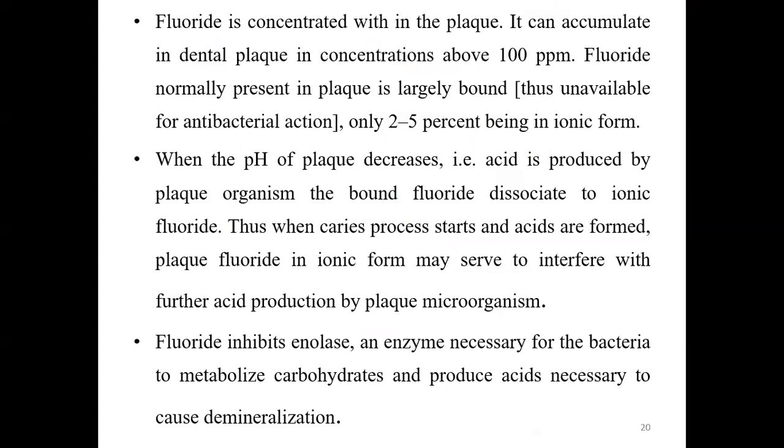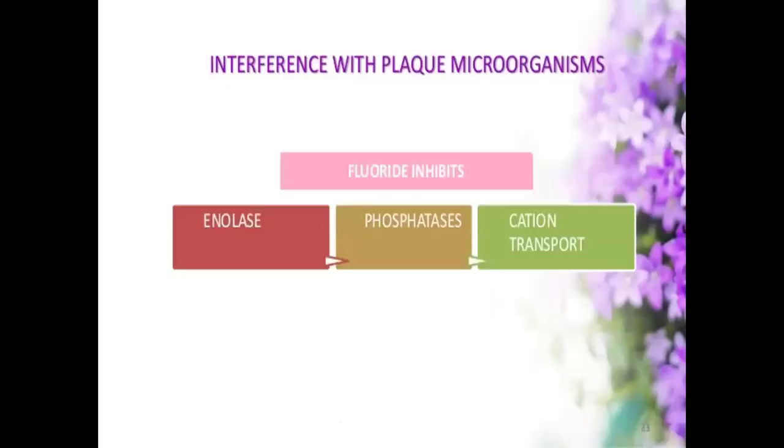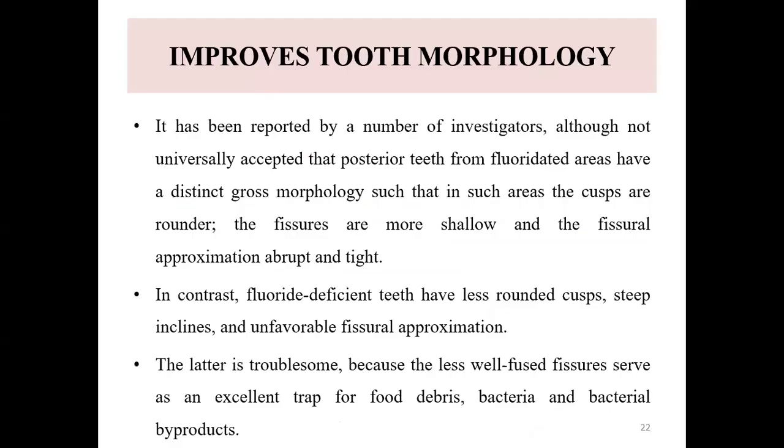Thus, when the caries process starts and acids are formed, the plaque fluoride in ionic form may serve to interfere with further acid production by plaque microorganisms. Fluoride inhibits enolase, an enzyme necessary for bacteria to metabolize carbohydrates and produce the acid that causes demineralization. So this is how it interferes with the plaque microorganisms.